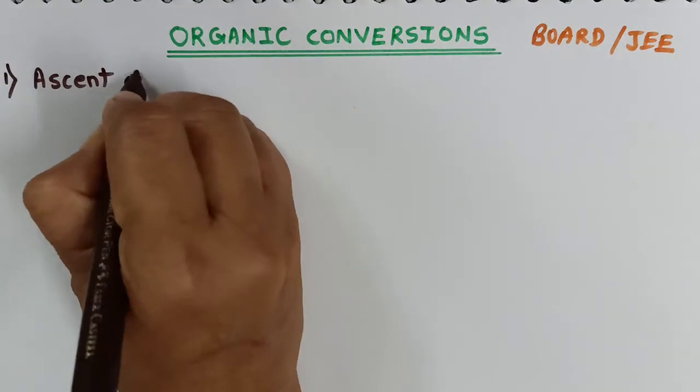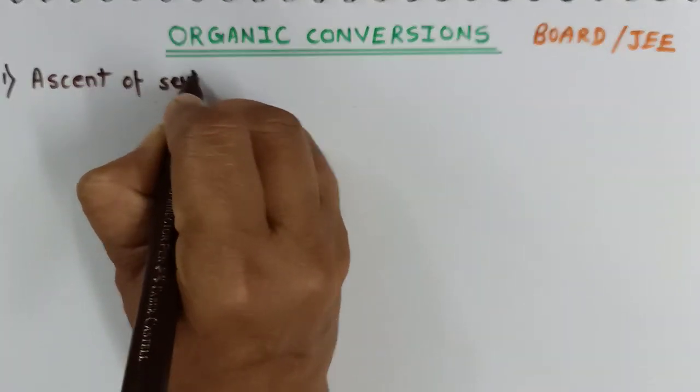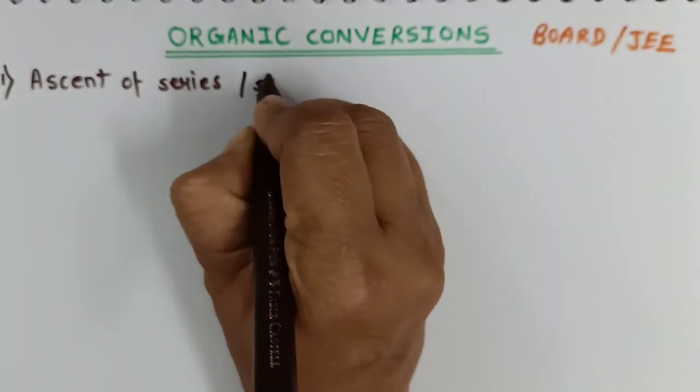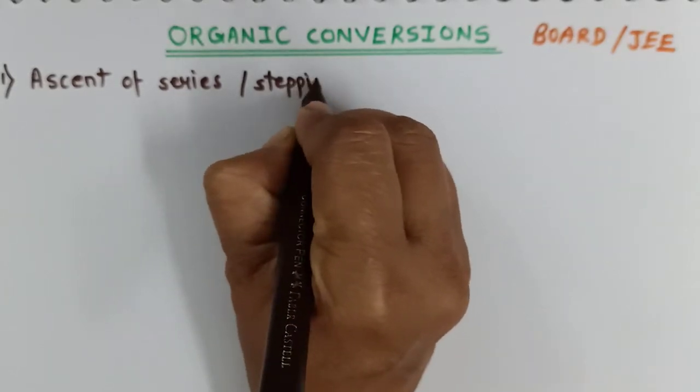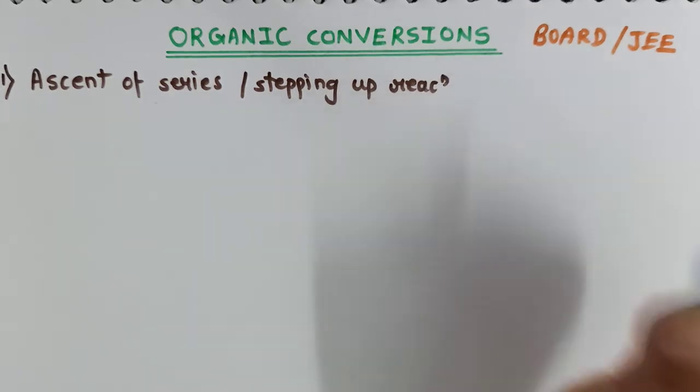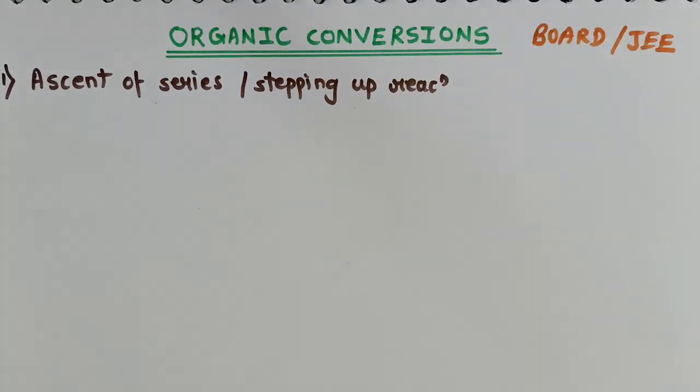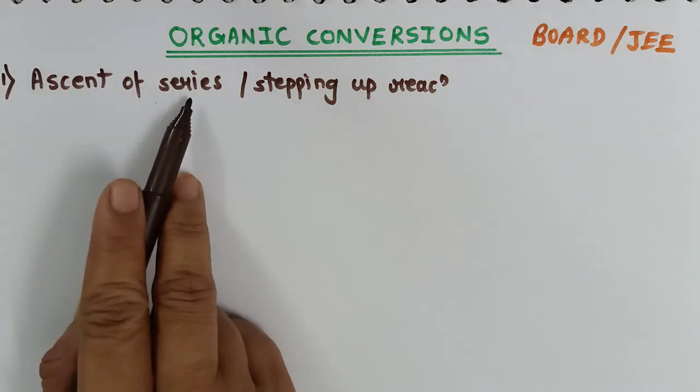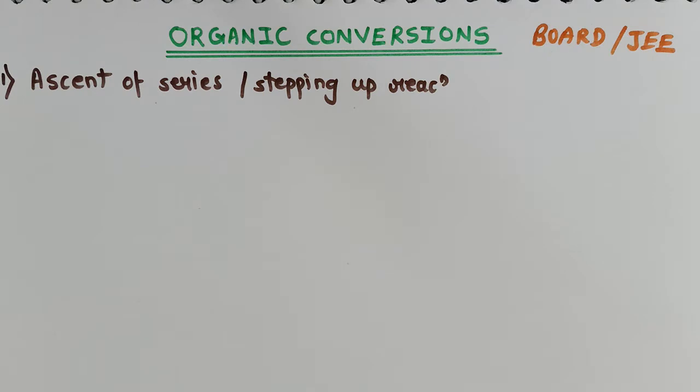ascent of series. It is also called a stepping up reaction. Now suppose the reagent given to you contains 2 carbon atoms and the product requires 3 carbon atoms. Then we have to increase the series, and that is called ascent of series or a stepping up reaction.